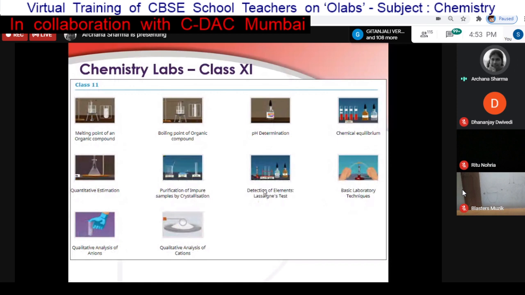but it is not mandatory to use them. Without this registration also, you and your students can directly go to the portal and start accessing the activities in the OLabs. So this is about the registrations. After that, a lot of people are asking about the chemistry lab, so now we will see in detail the demonstration of the chemistry lab.